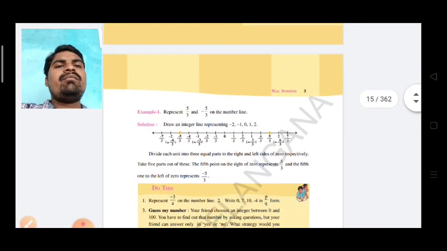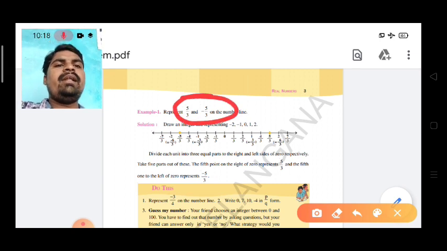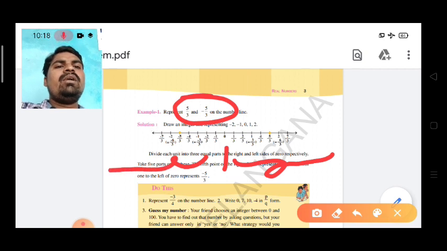For example, here you observe 5 by 3 and minus 5 by 3. Express on the number line, represent on the number line. Very simple. First of all, we should take 0 in the middle of the number line. Right side, you know very well, positive; left side, you know very well, negative. But here, what is the denominator? 3 is there. So 3 means we should divide the 1 unit into 3 parts.